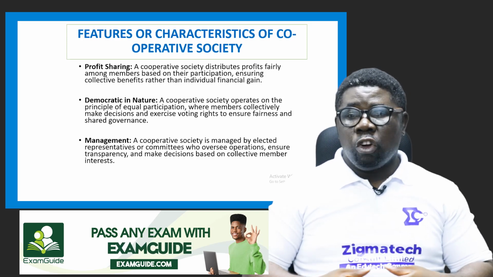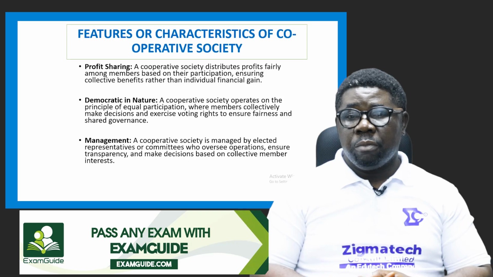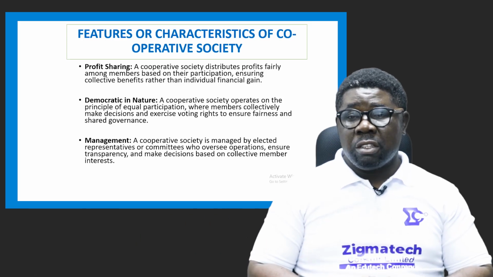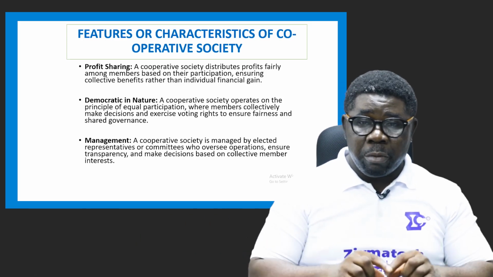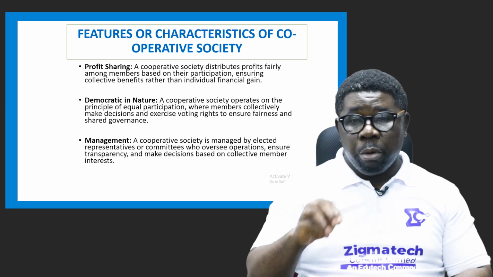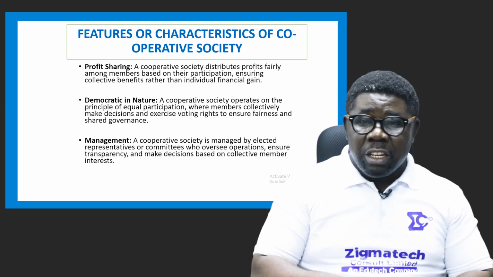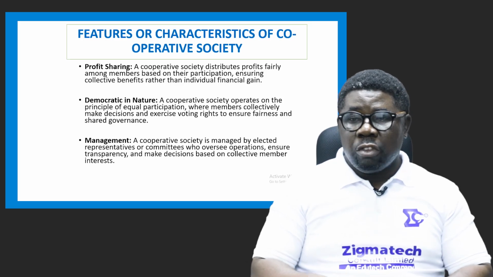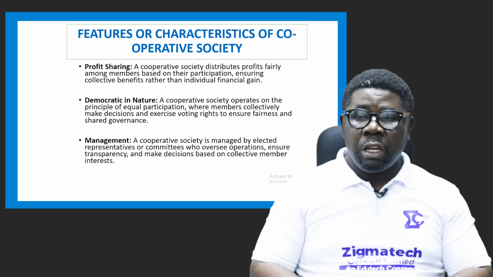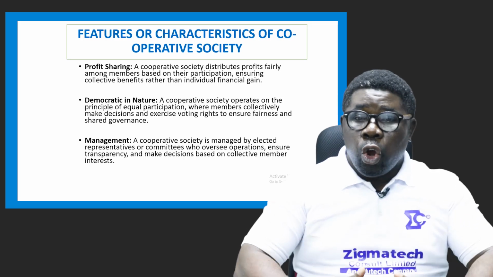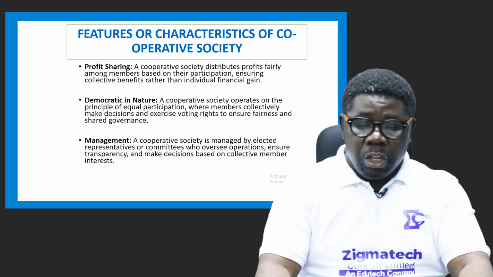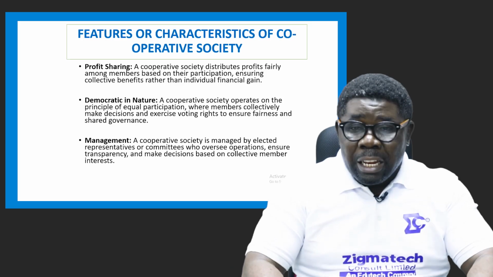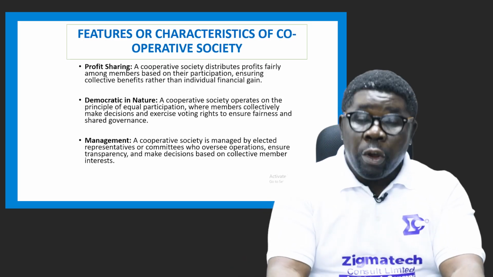So management. A cooperative society is managed by elected representatives, right? Not a board, but an elected representative or a committee who oversees operation, ensures transparency, and makes decisions based on collective members' interests. They have what? Elected representative or a committee, all right?